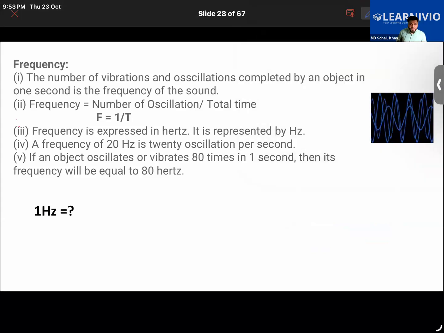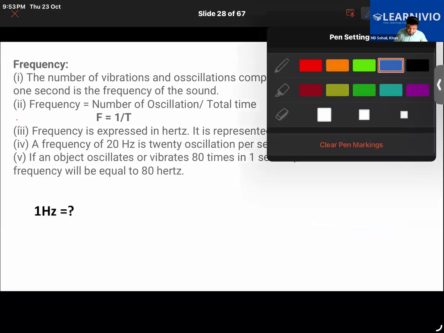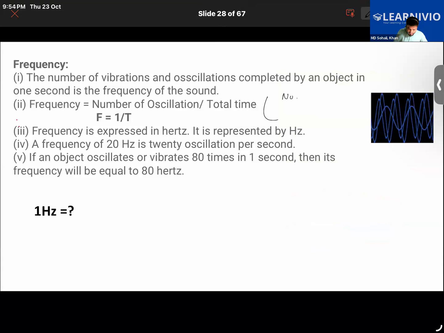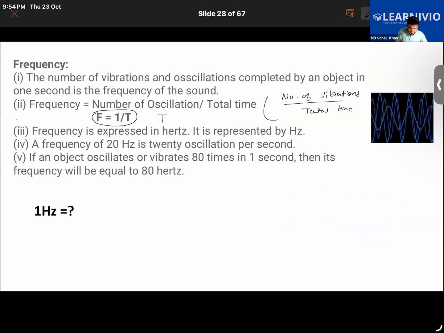And how do we calculate frequency? So frequency is equal to the number of oscillations divided by total time, or simply we can call it the number of vibrations divided by total time. And frequency is just the opposite of time period. Here, T stands for time period. We are about to learn about time period also in a while, so don't worry about this relation between frequency and time period. Then the unit of frequency is expressed in hertz, in short written as capital H and small z.